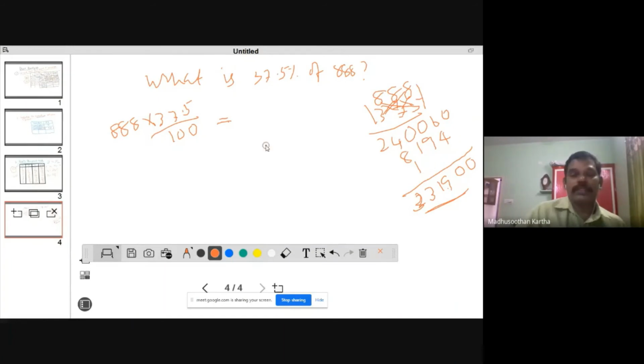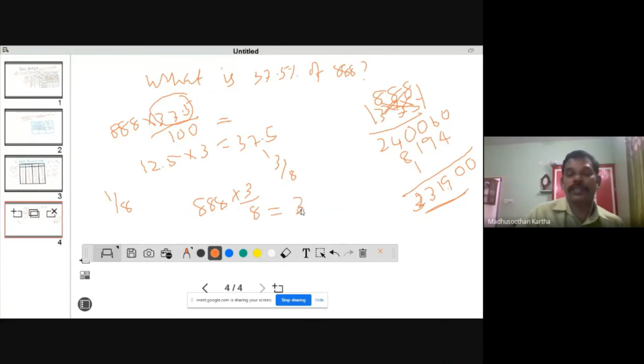But if you apply the reciprocal table, what happens? 37.5 is equivalent to 12.5 into 3. 12.5 into 3 is equal to 37.5. Very simple. 12.5 is equal to 1 by 8. So 37.5 is equal to 3 by 8. So what is your action? 8 into 3 by 8. So your answer is 333.